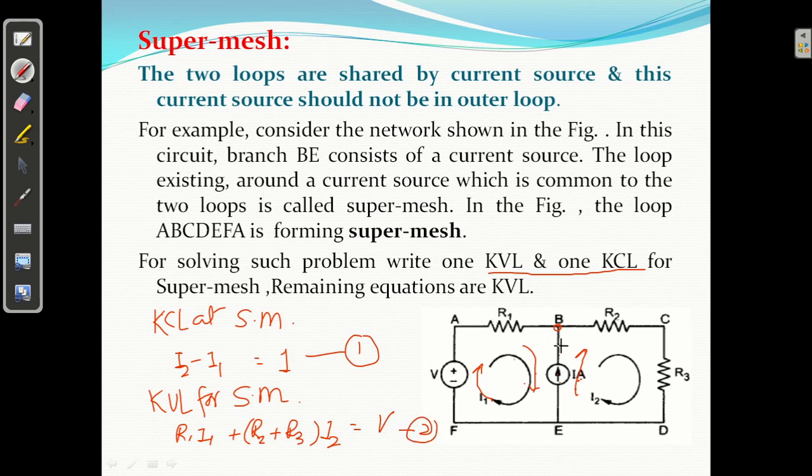So this is not a super mesh. Super mesh A, B, C, D, E, F, A. So in R1, I1 is flowing, in R2 or R3, I2 is flowing, equal to minus से plus V. So this is the KVL for the super mesh. In this way you can write one KCL and one KVL for the super mesh. So this is the super mesh problem.